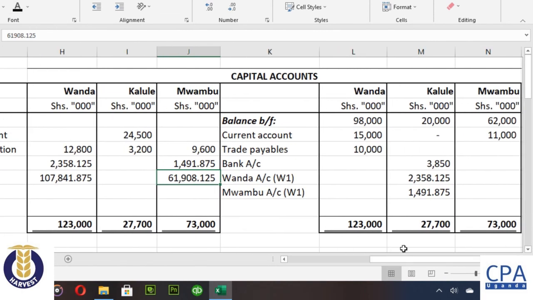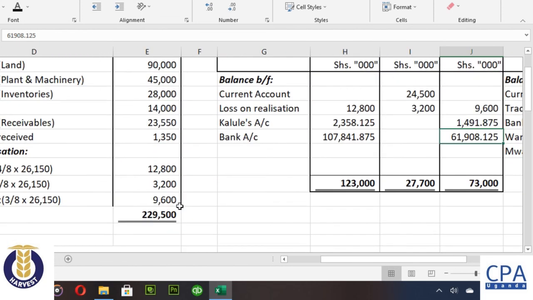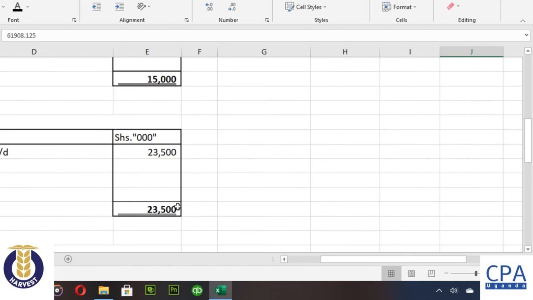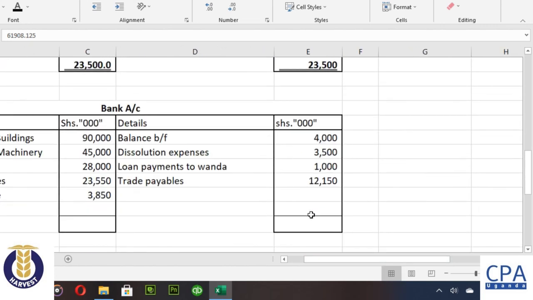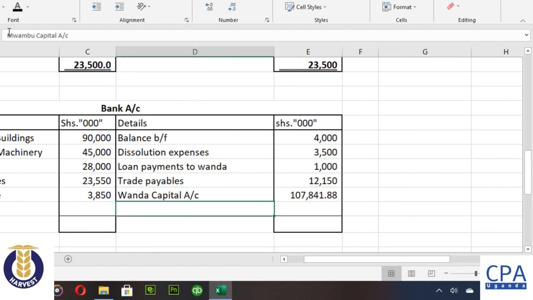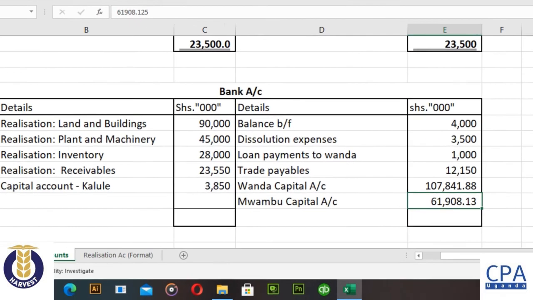That is what Wanda and Mwambu are going to enjoy from the balance on our partnership bank account. The same figures are brought to the credit because we have debited the capital accounts. So on the credit of the bank account, we have Wanda receiving 107,841, and then Mwambu receiving 61,908.